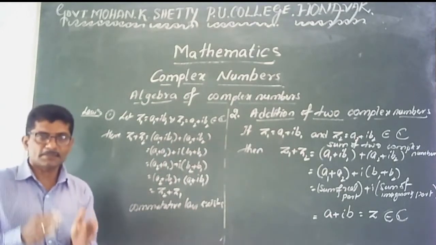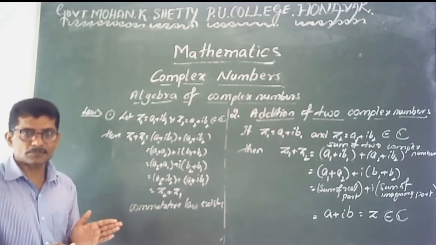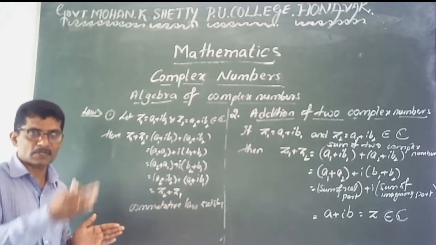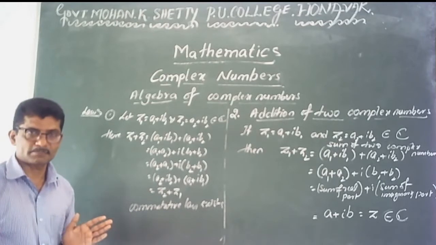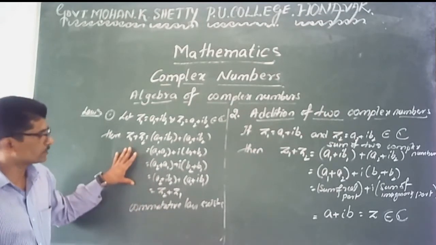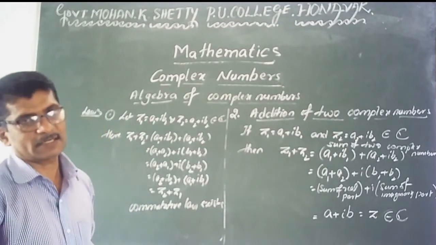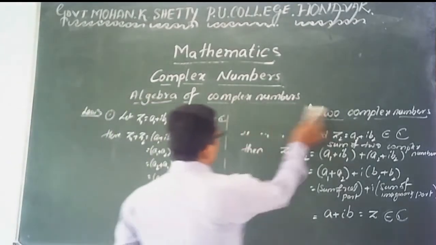ಅಂದರೆ ಏನು, it means you can take any two complex numbers and add first number plus second number or second number plus first number, you get the same answer. Here no change. Therefore you say that in complex numbers addition is always commutative. Similarly, here verify